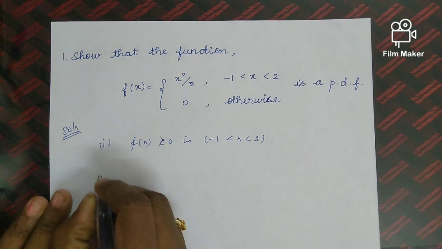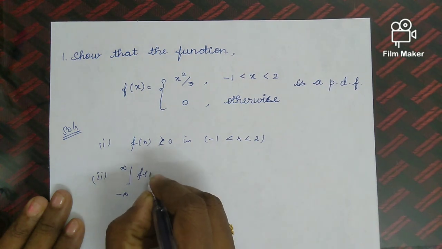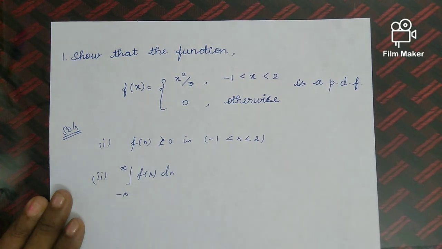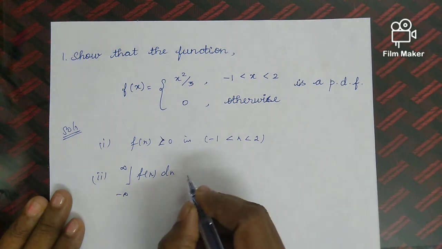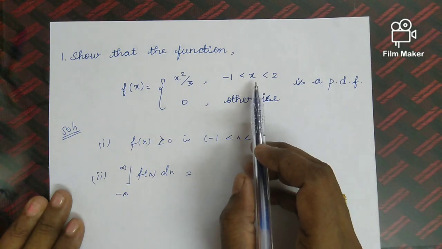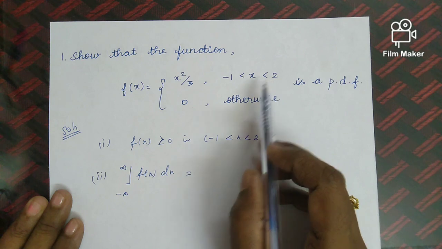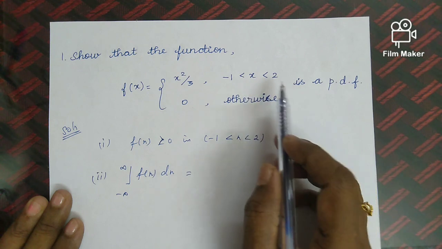Now the second condition is the integral from -∞ to +∞ of f(x) dx equal to 1. If it is equal to 1, then only we can say that the given f(x) is a p.d.f. So we are going to check whether it is satisfied or not. Here the limits are -∞ to +∞. But in the question, the function takes the value only in the interval -1 to 2, and in all the remaining places it takes the value 0.